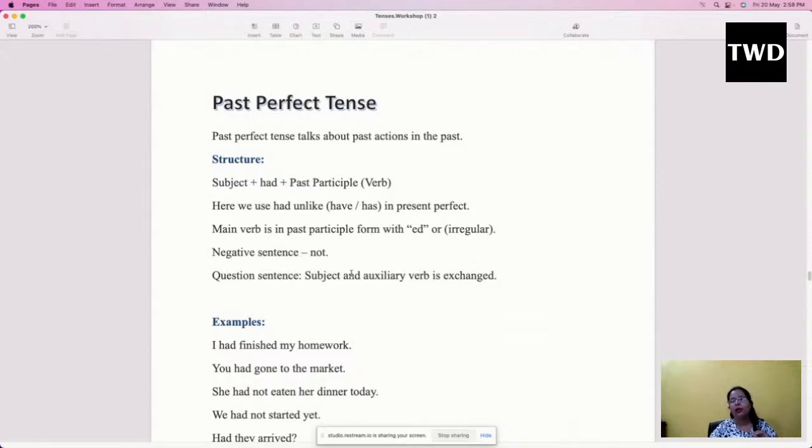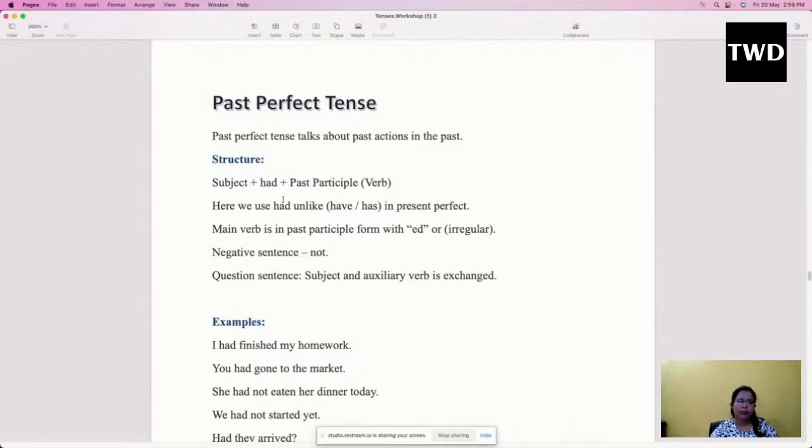In case you want to talk about only one incident, it is better if you use past simple. But if you are using two actions which happen together, but none of the actions can happen together, one of the actions will happen first and the other one will take place later, so that's why we use past perfect tense. So what would be the structure of the sentence?